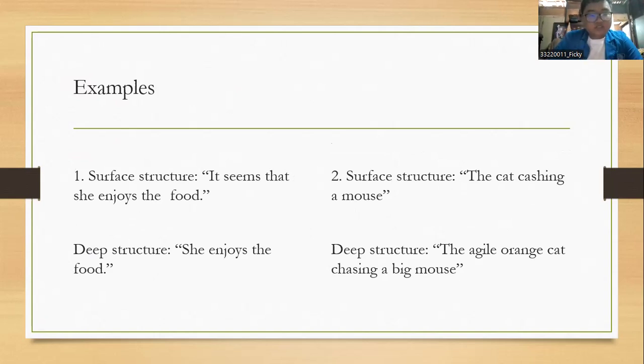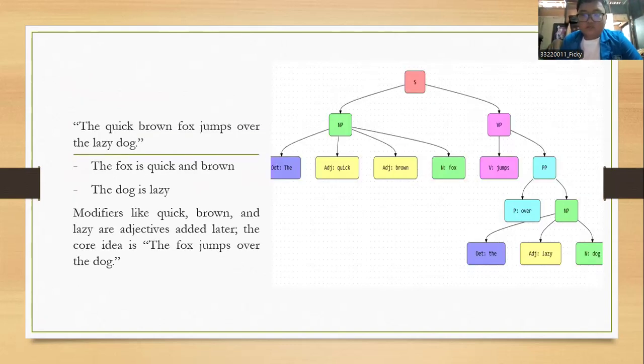The first surface structure of a sentence is it seems that she enjoyed the food, while the deep structure is she enjoys the food. The second one, the cat chasing a mouse, is the surface structure of a sentence, while the deep structure is the agile orange cat chasing a big mouse. And this is for part two.